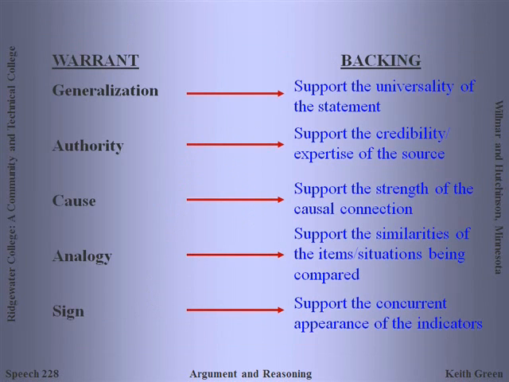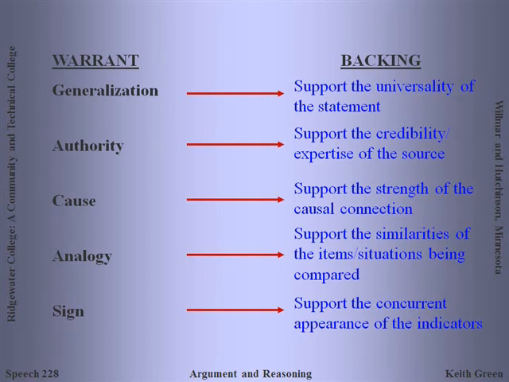Now as you go through and look at the different types of warrants, or those different types of arguments that we've talked about, there are some standard types of backing. So an argument by generalization, you would need evidence to support the universality of the statement. If it's an argument by authority, you need evidence supporting the credibility or the expertise of the source. If it's an argument by cause, you need evidence supporting the strength of the causal argument. So I mean, you can see here how the backing is evidence supporting the warrant, that reasoning process.